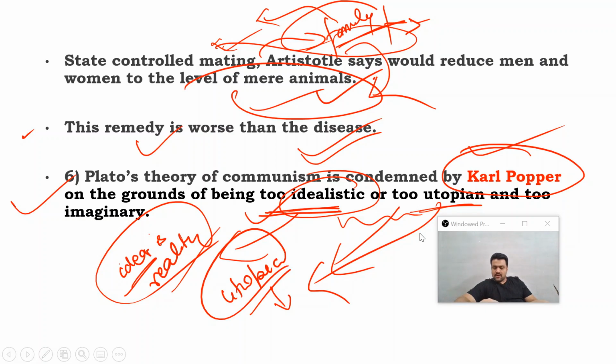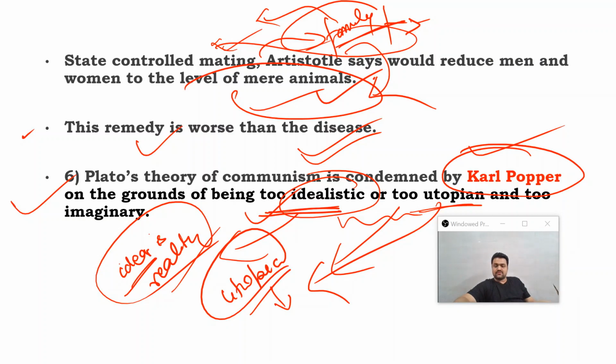Okay, so to call someone's scheme utopian is actually to deny the very basis of it, to deny that this very particular thing can actually exist in any real form, in any practical form. That is what it means to call anyone utopian. So if you call Plato's scheme utopian, you are just trying to negate its relevance by saying that it is not going to be practical to establish it.